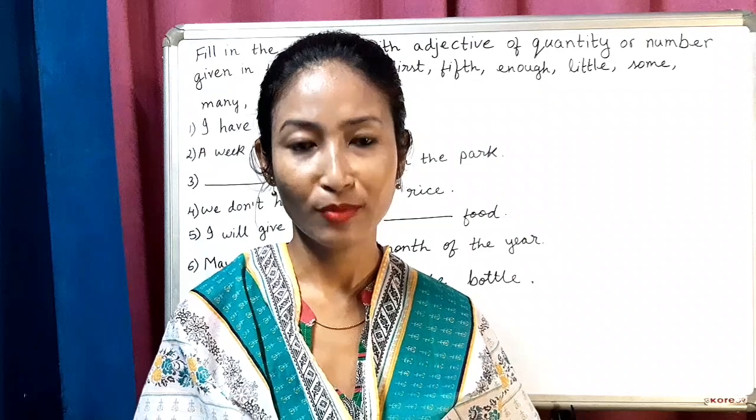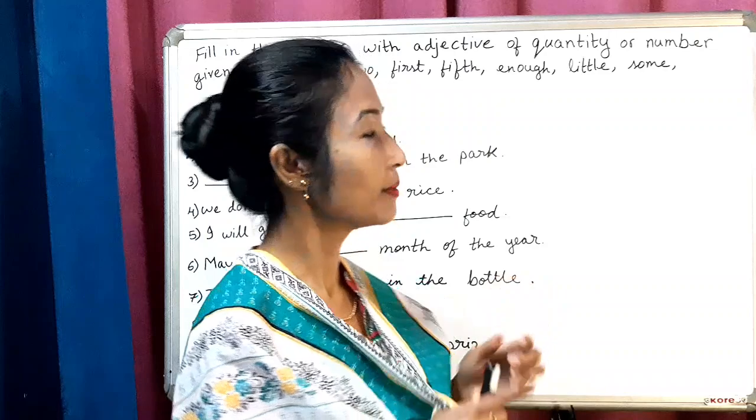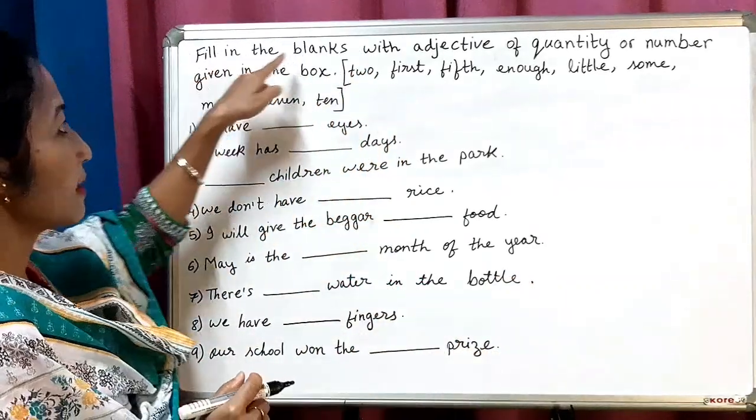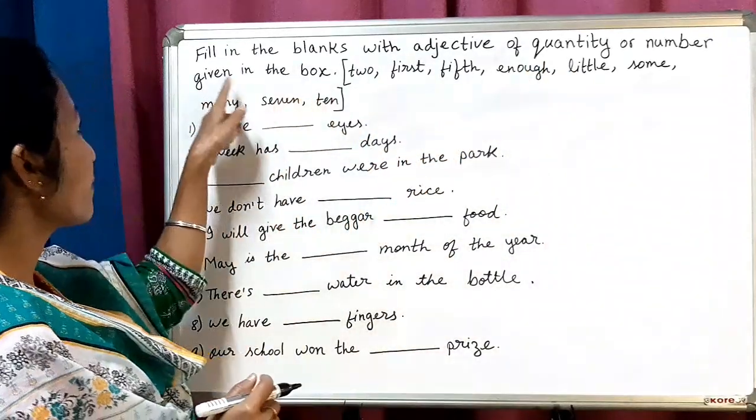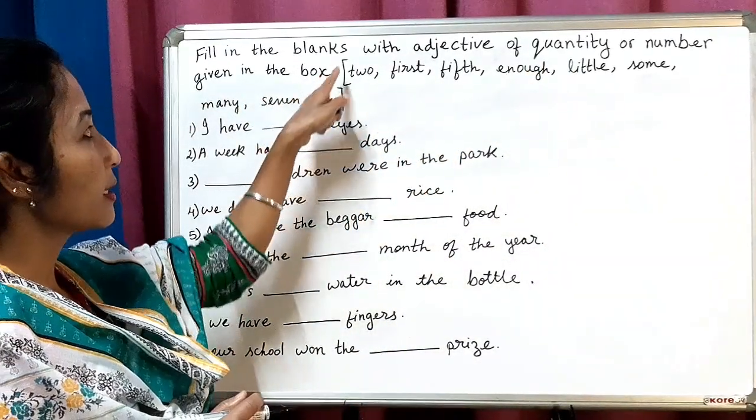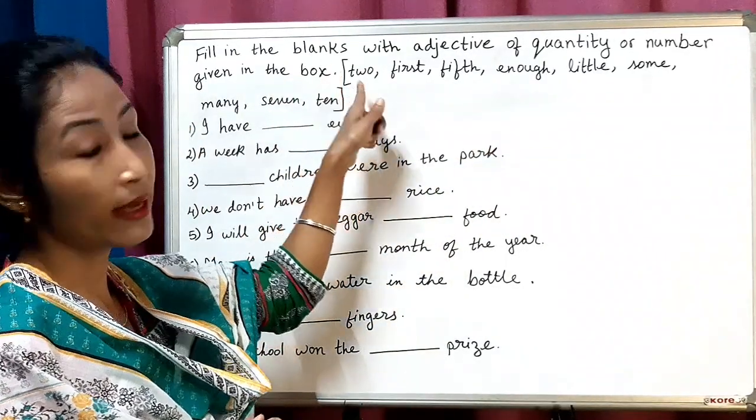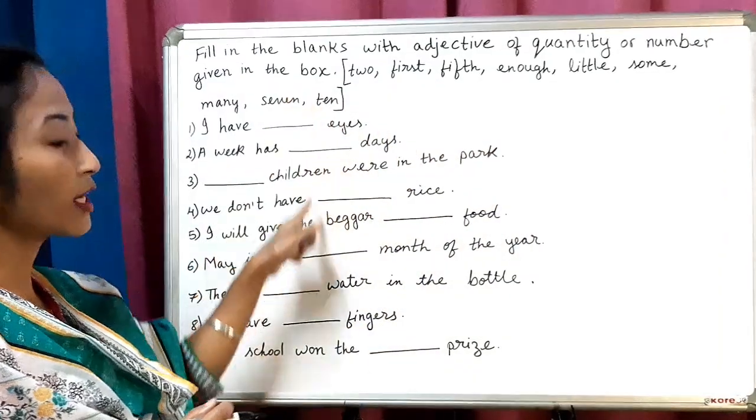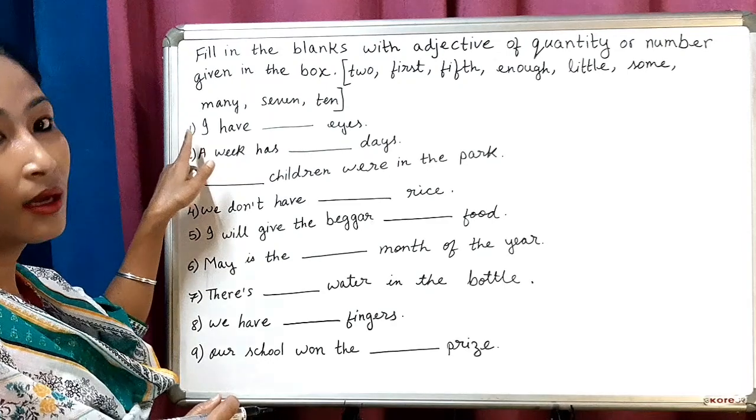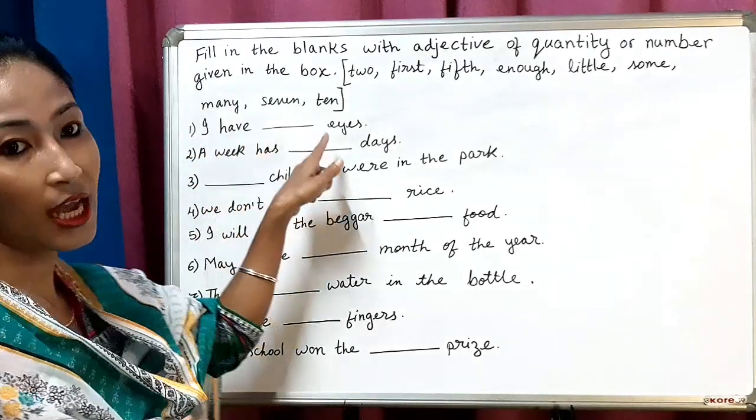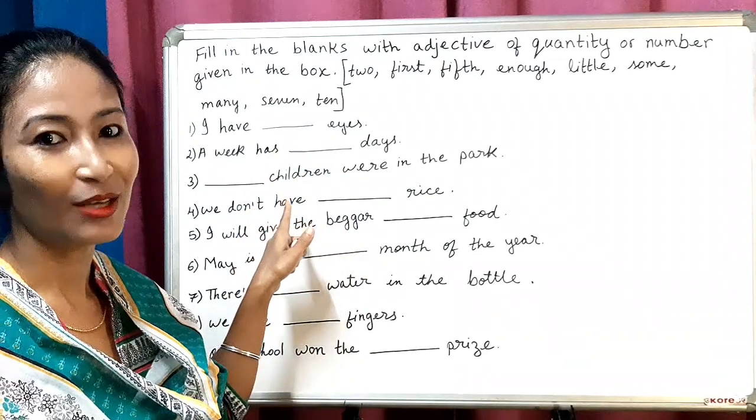Let us practice some more exercises because practice makes us perfect. Look at the board. Fill in the blanks with adjective of quantity or number given in the box. Alright. Here are some words. So we have to take the help of these words and we have to fill up these sentences. Okay, let's do. Number 1. I have dash eyes. How many eyes do we have? Yes, 2 eyes.